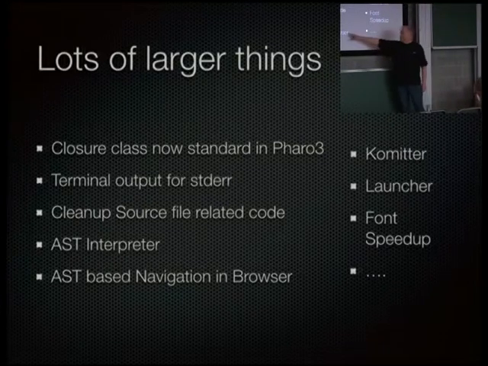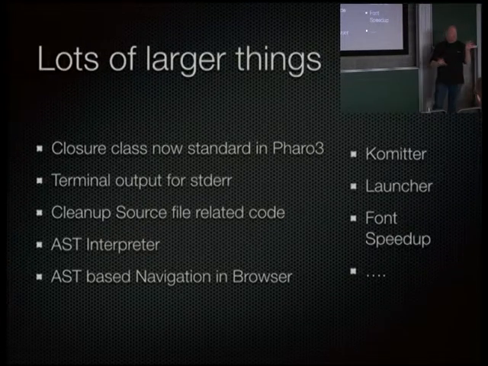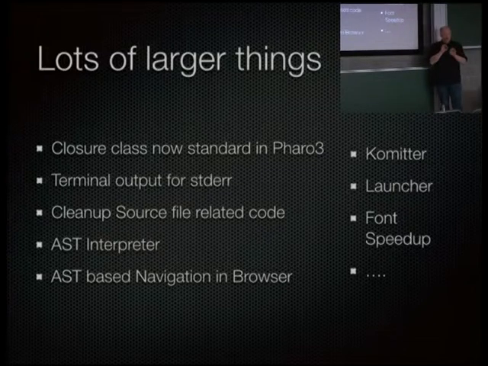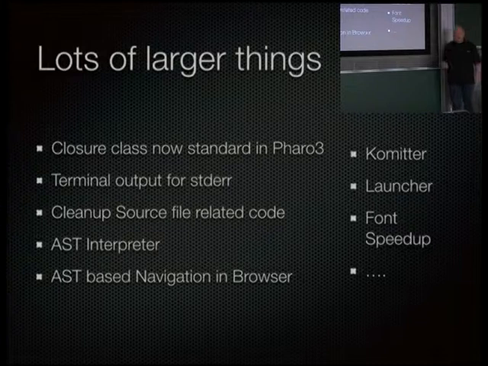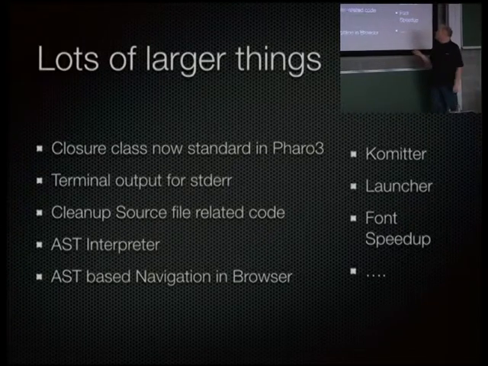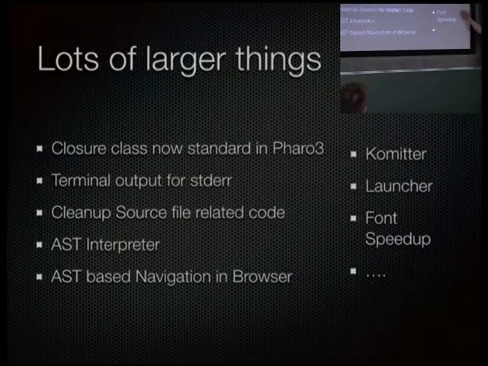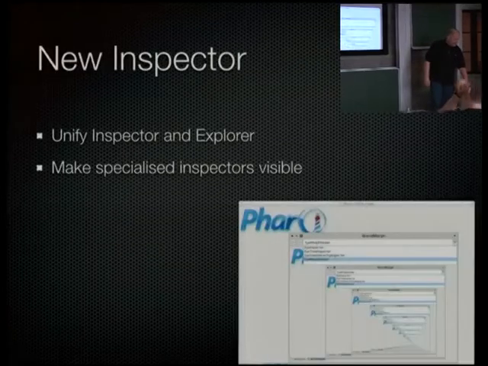For example, there's AST-based navigation in the code browsers or in the editor, so that you don't need to go character by character, but you can say, okay, go to the next AST abstraction, go to the next statement. We added a nice commit tool, lots of small speed-ups and things like that.